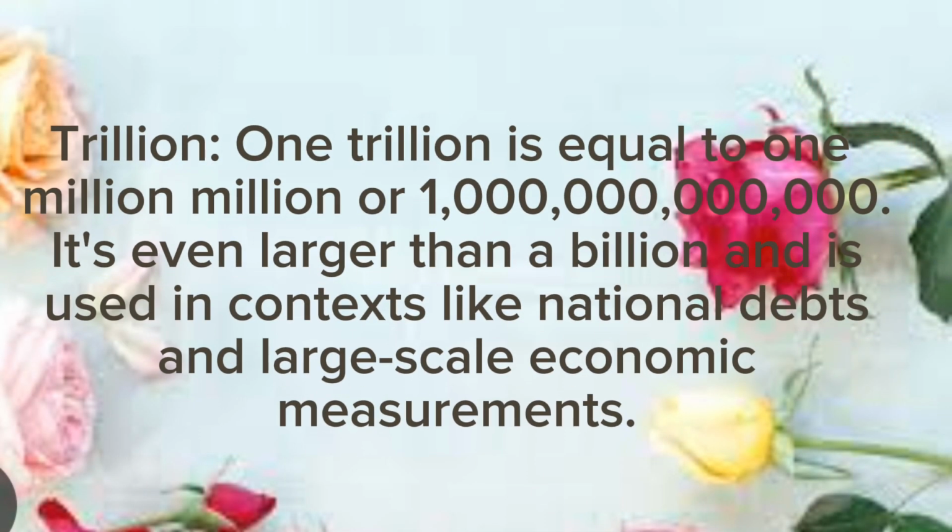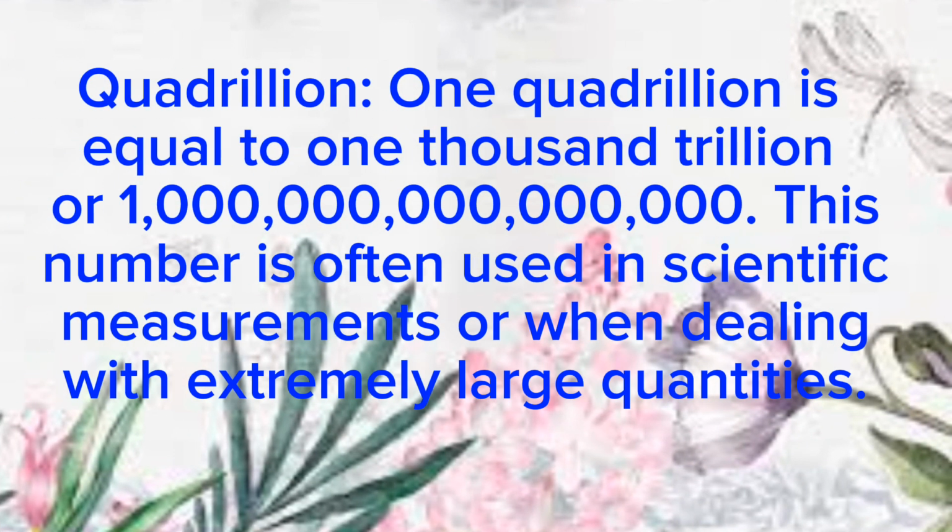Trillion. 1 trillion is equal to 1000 billion. It's even larger than a billion and is used in contexts like national debts and large-scale economic measurements. Quadrillion. 1 quadrillion is equal to 1000 trillion. This number is often used in scientific measurements or when dealing with extremely large quantities.